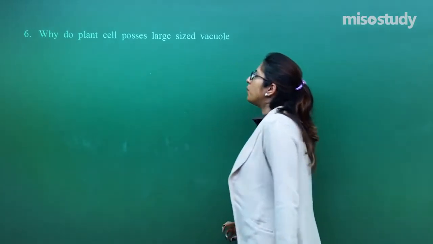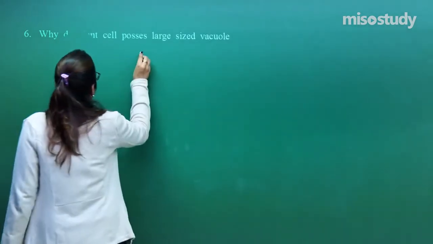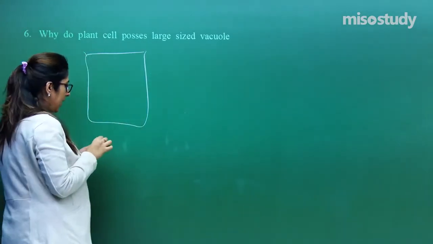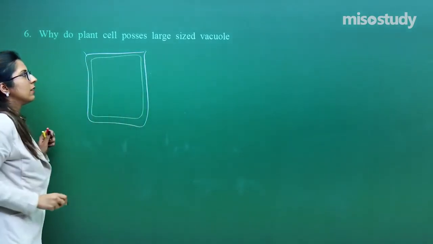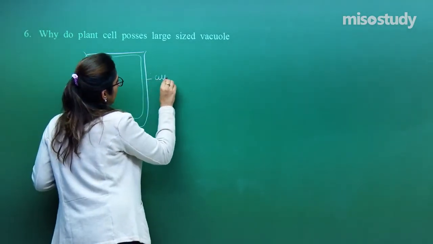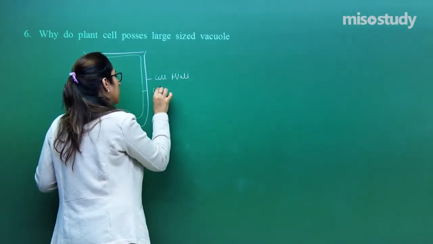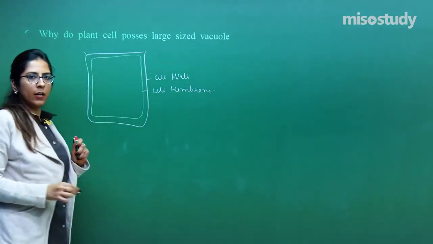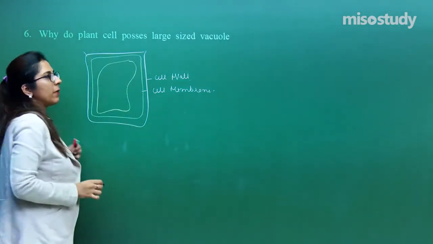So the question states, why do plant cells possess a large sized vacuole? Yes, you all know the structure of a plant cell. In the plant cell, you must have seen there is a cell wall present outside, then inside you have a cell membrane. In the majority of cases, what we have is a large size vacuole present.